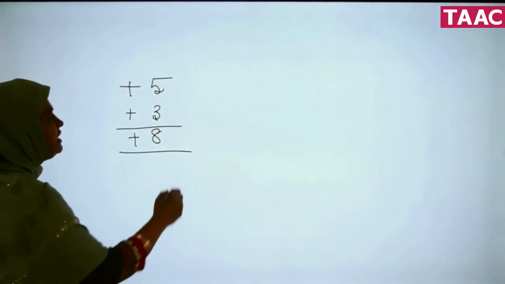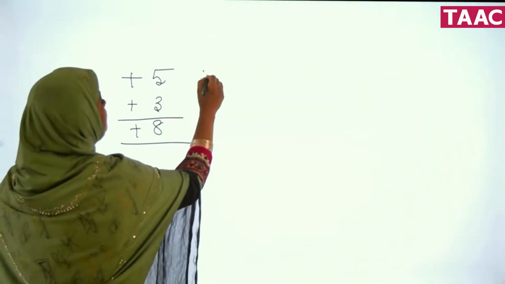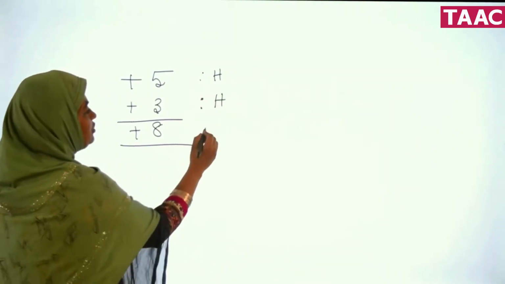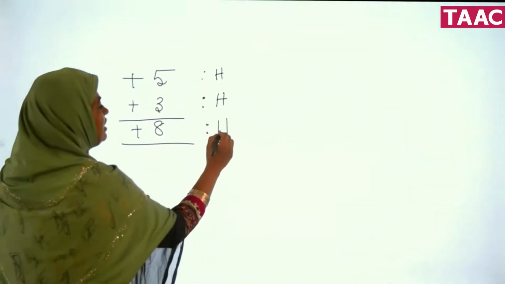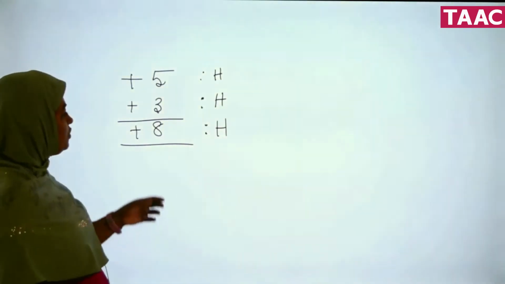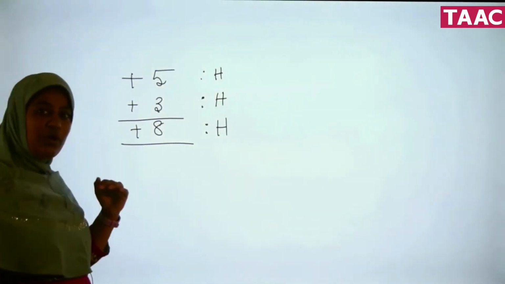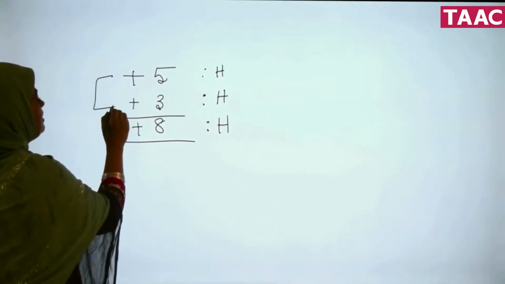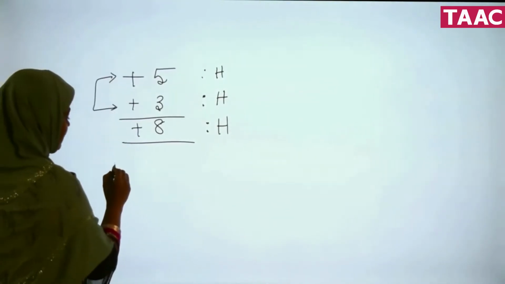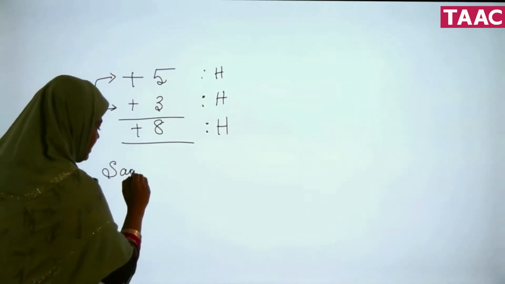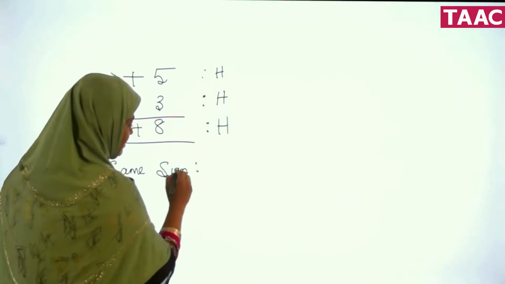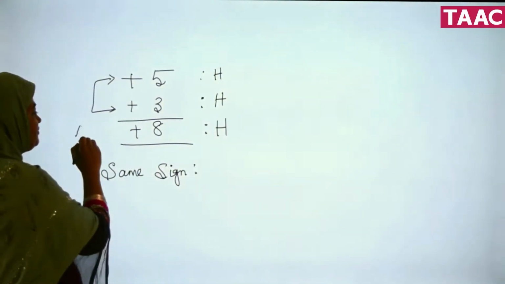So what is the meaning? We had 5 heroines and we had 3 heroines. Total we are having 8 heroines. Now I will explain to you the rule. If you have the same sign, see the answer that you have got.